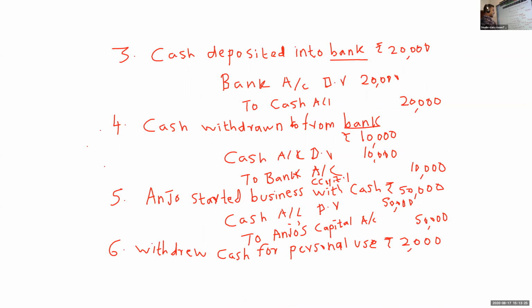In basic accounting terms, cash or goods withdrawn by the owner for personal use is known as drawings. Cash or assets withdrawn by the owner for personal use, it is known as drawings. Very good. Okay, drawings. It is for personal use.